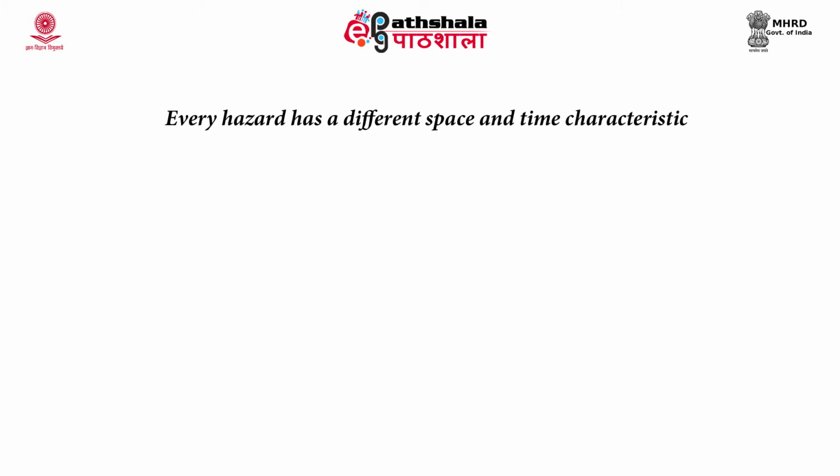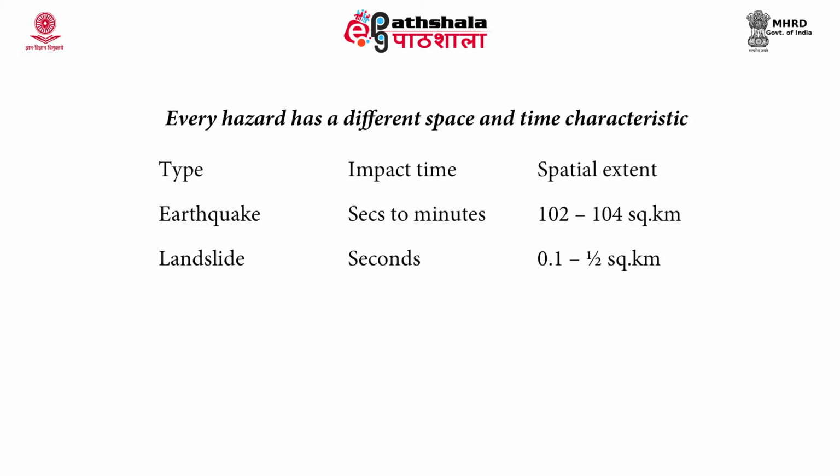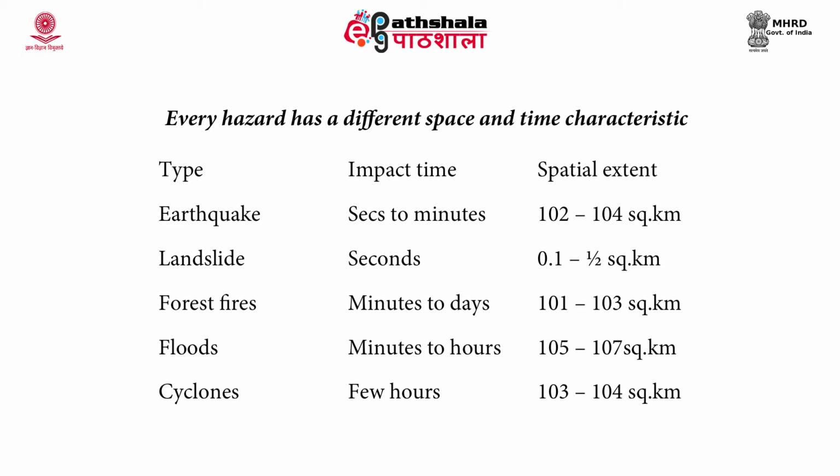Now, each hazard has a different space and time characteristic. If we see in this table, from earthquakes to cyclones, the impact time could be a few seconds in some cases, a few minutes in some, and in certain cases even hours. For example, floods or cyclones can last up to certain hours. The spatial extent, the number of square kilometers that can be affected, also varies for different hazards, and each has different space and time characteristics.